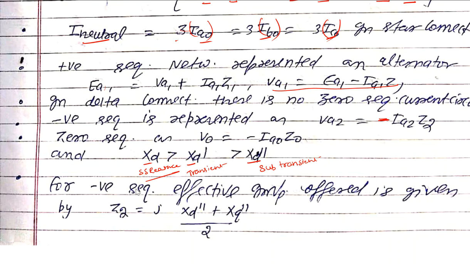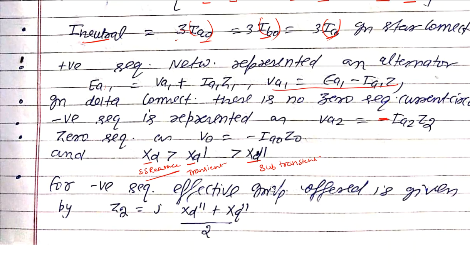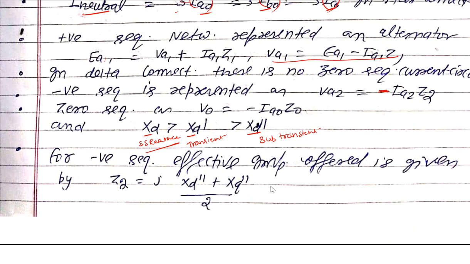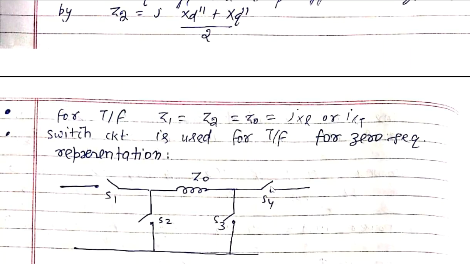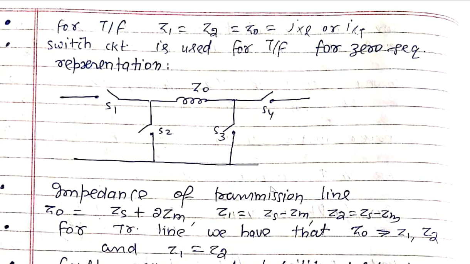For negative sequence, the effective impedance offered is given by Z2 is equal to J into XD double dash plus XD dash divided by 2 here. This formula is especially for salient pole machines. Next one, for a transformer Z1 is equal to Z2 is equal to Z0 is equal to JXL or JXLT here. So in case of transformers all the sequence impedances are the same.